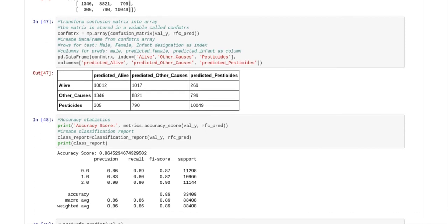And the next thing we do is we transform our confusion matrix into an array. The matrix is stored in a variable called conf matrix. So conf matrix equals NP array, confusion matrix, val Y, RFC pred. And then we create a data frame from the conf matrix array. The rows are for test and the columns are for preds. So now we've got alive, other causes, and pesticides.